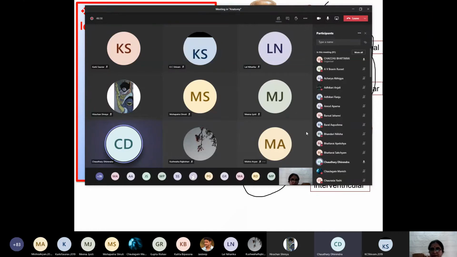Okay, Aisma Baral. Did Dhirendra Chaudhary complete the answer? I think there is some part missing. Can you complete the answer? The circumflex artery he mentioned well. He mentioned a little bit about the anterior interventricular artery. Can you complete the answer about the branches of the anterior interventricular artery, the branch of the left coronary artery?